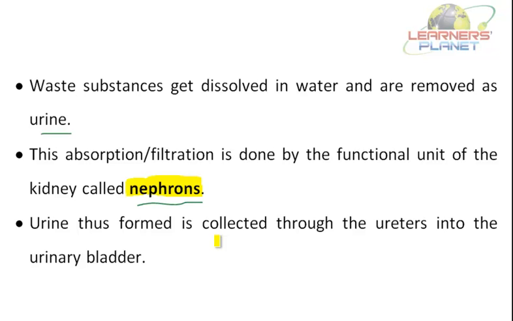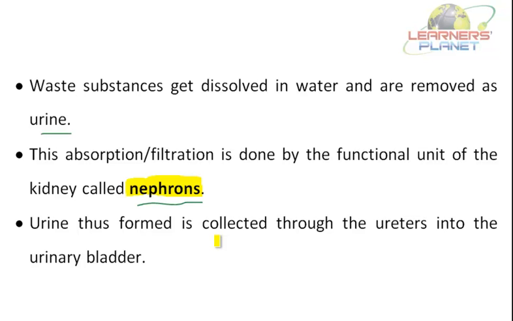One fact which I would like to discuss with you is that a normal human being excretes about 2 to 3 liters of urine every day. So formation of less urine is a sign of dehydration. So whenever such symptoms occur, remember that this is the sign of dehydration. What is the sign of dehydration? Formation of less urine. Right?